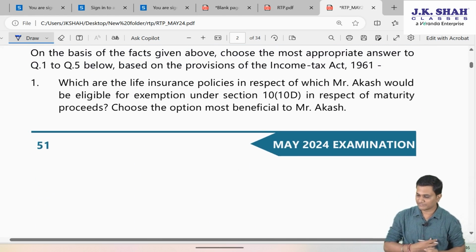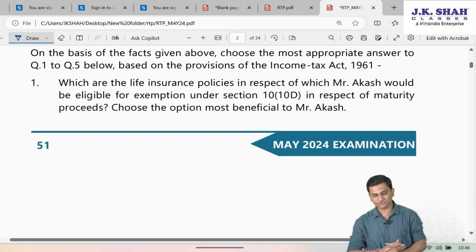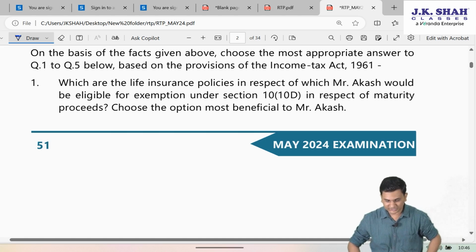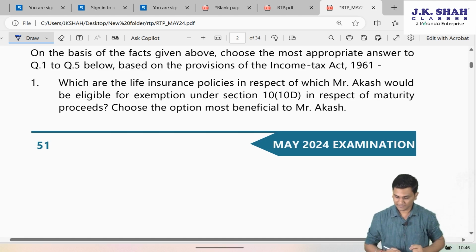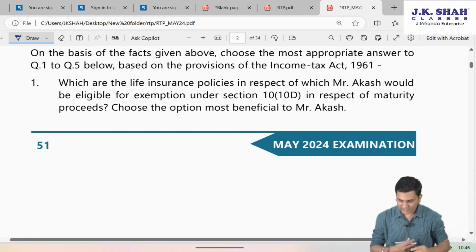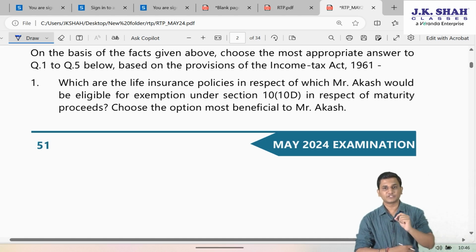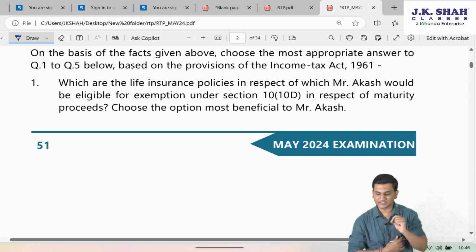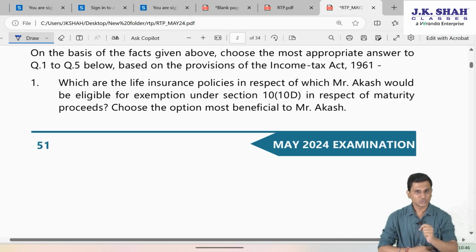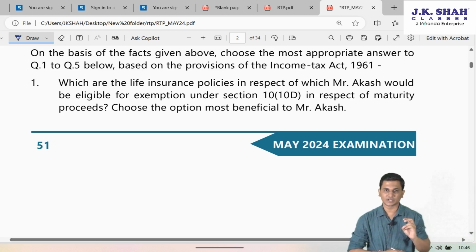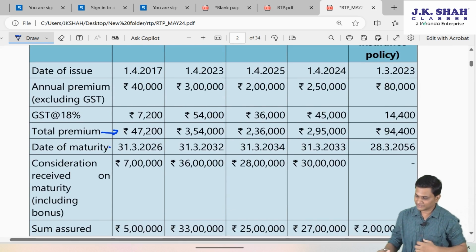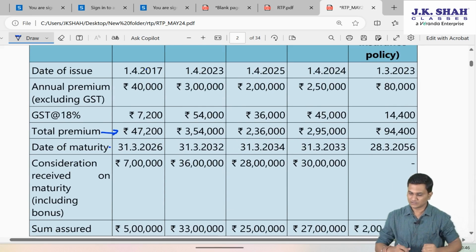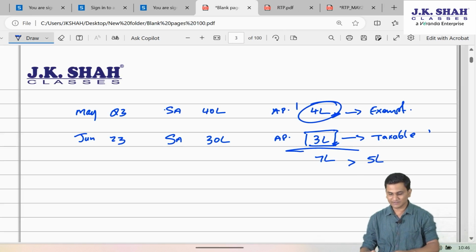On the basis of the facts given above, choose the most appropriate answer to question number 1 to question number 5 below, based on the provisions of Income Tax Act 1961. Which are the life insurance policies in respect of which Mr. Akash would be eligible for exemption under section 10 clause 10D in respect of maturity proceeds? Choose the option most beneficial to Mr. Akash.